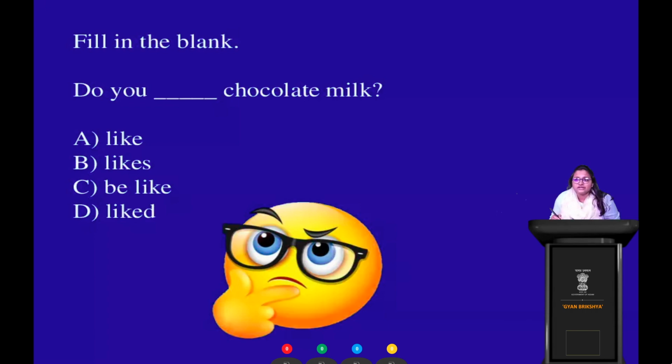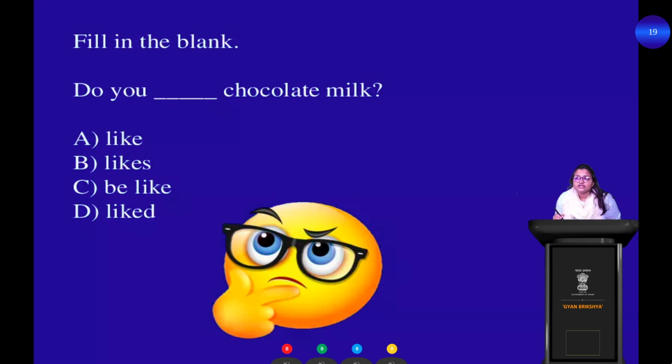Clear? So you have four options in front of you, A, B, C and D. Out of the four options, which option do you think is the correct and appropriate option for the given blank? So your time starts now. Give me your responses. Think about all the options and then tell me.